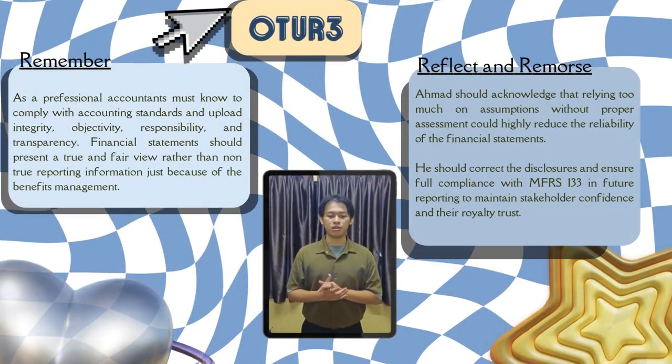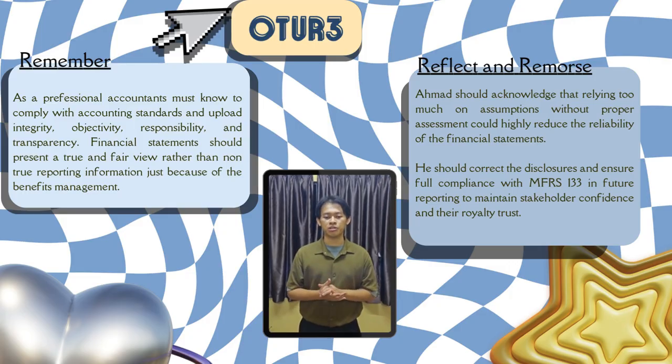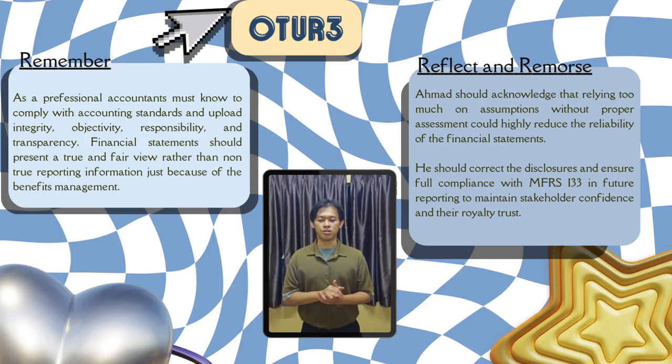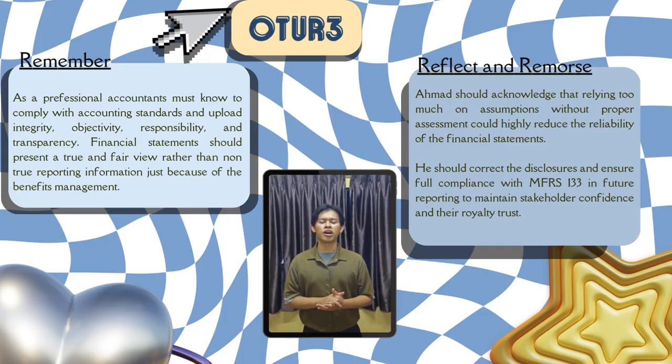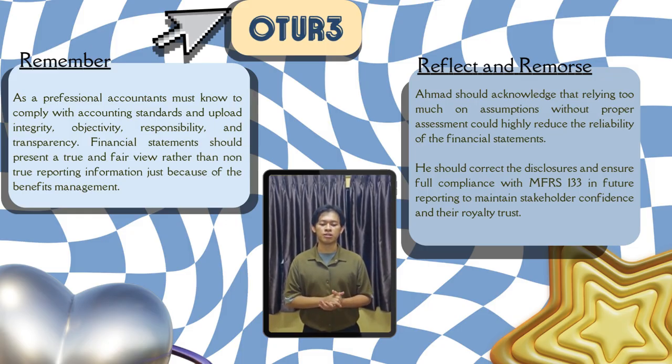Okay, so further, remember, a professional accountant must comply with accounting standards and uphold integrity, objectivity, responsibility and transparency. Financial statements should present a true and fair view rather than misreported information just because of the benefit to management. So for reflect and remorse, Ahmad should acknowledge that relying too much on assumptions without proper assessment could highly reduce the reliability of the financial statements. He should correct the disclosure and ensure full compliance with MFRS 133 in future reporting to maintain stakeholder confidence and trust.